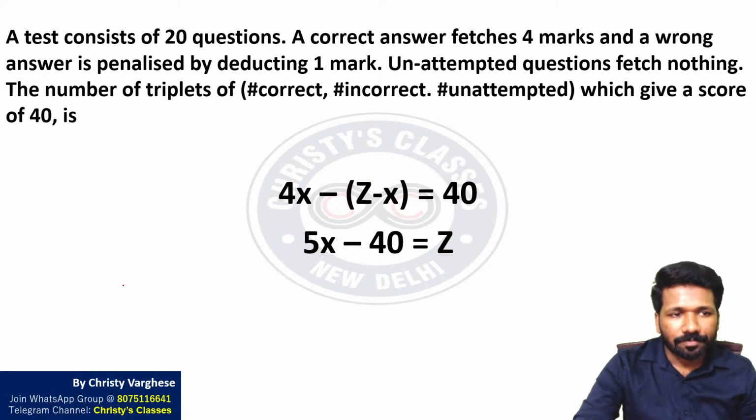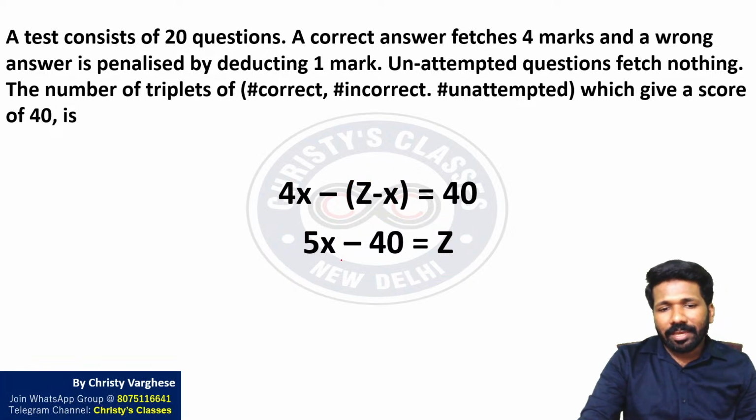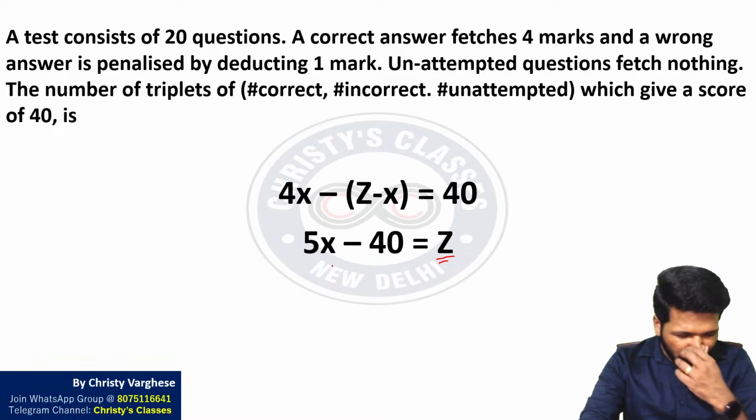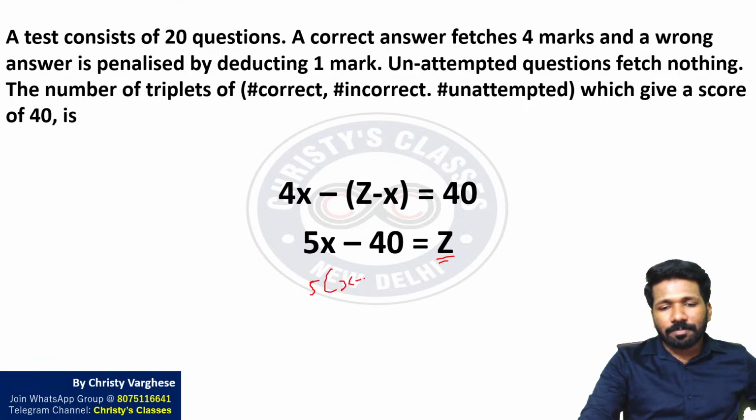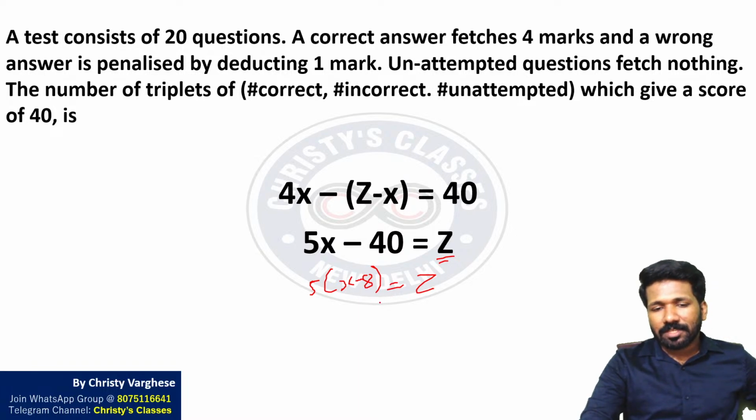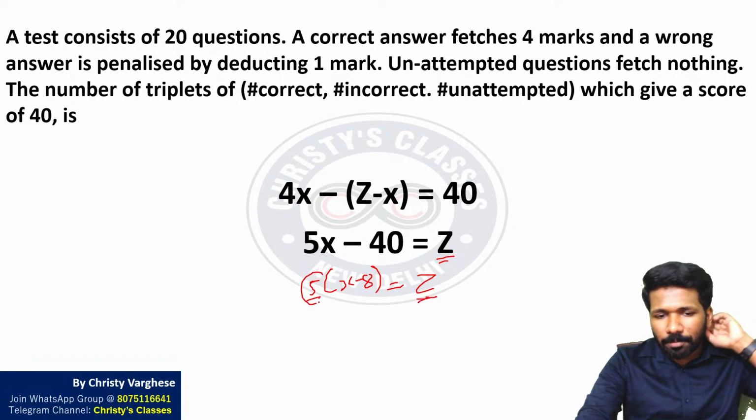What is the meaning of this? 5x minus 40 is the value of z. You can say it is 5 times x minus 8, so z is 5 times x minus 8. This means z should be a multiple of 5.